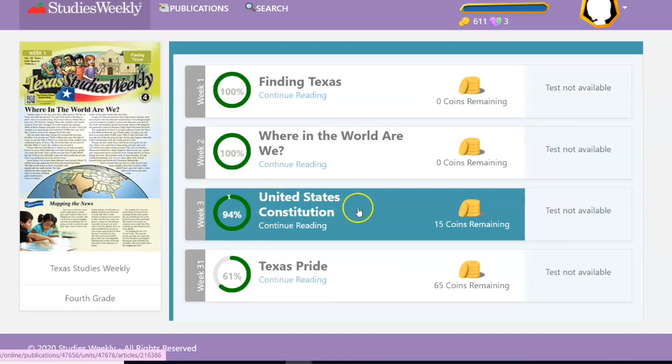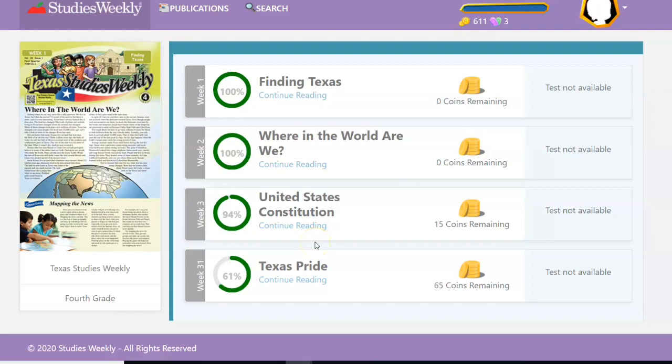As a parent, you can also see how many coins are remaining, and as a student. But if you see that there are 15 coins remaining, that means that there are questions that weren't answered. So you know that, oh, hey, you didn't finish this one. Yeah, I see, it's not at 100%, but also you can still get 15 coins here that you haven't gotten yet. So, just another way to check on it, make sure that they're doing the entire Studies Weekly article for that week.